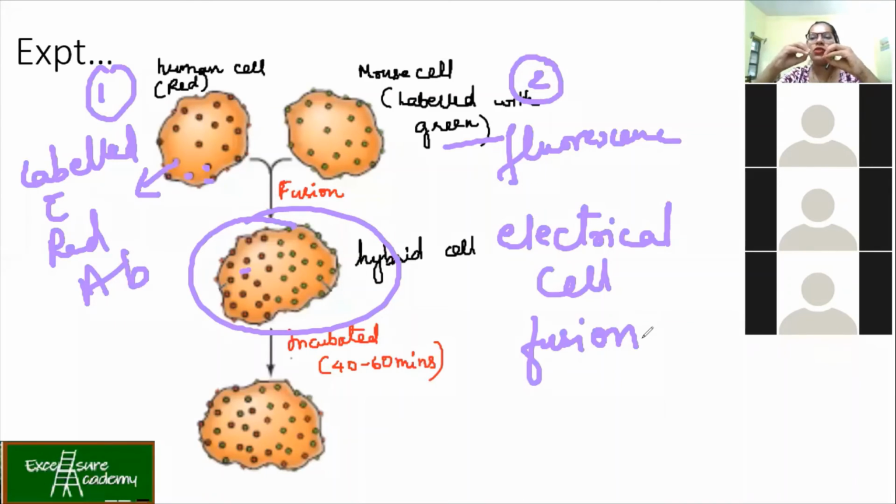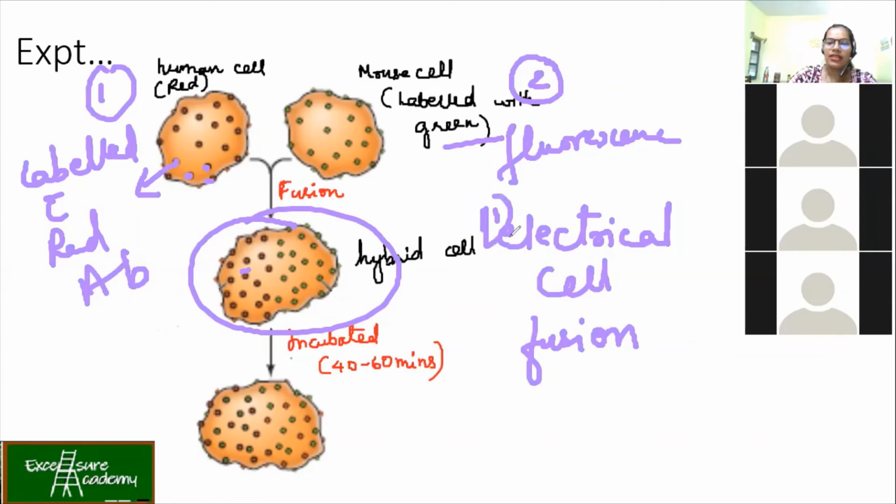Suppose you have cells like this, human and mouse. I have brought them together, but they are not attaching themselves. So what will I do? I'll give a small electrical spark. During that time, the membrane permeability becomes loose, and that is the time they actually get attached. Since both are phospholipids, they will get attached and become a bigger cell. So finally, the fusion has taken place. So one method is electrical stimulation.